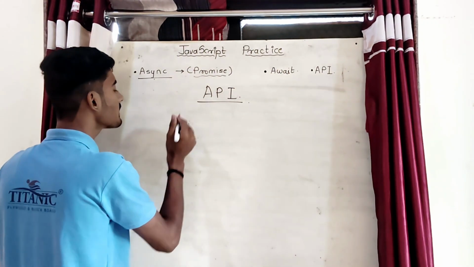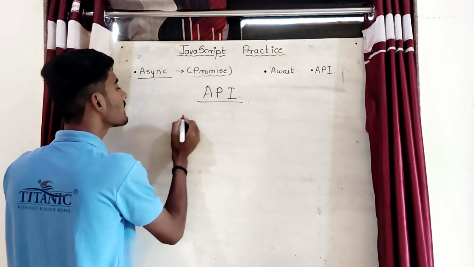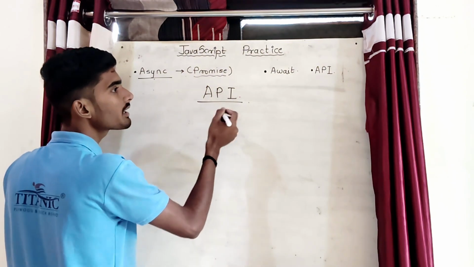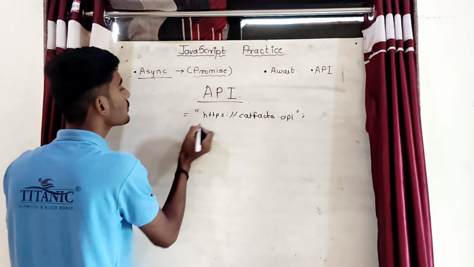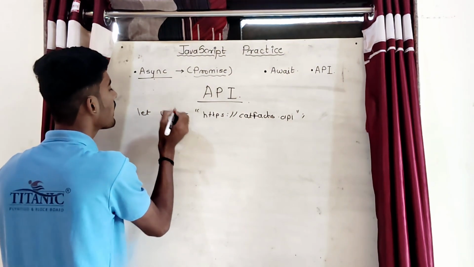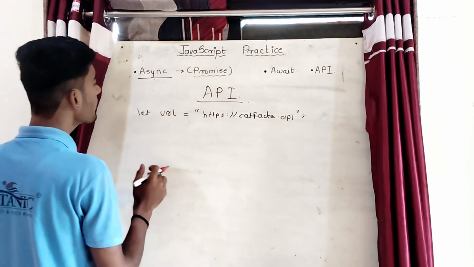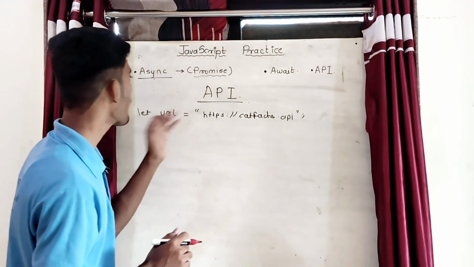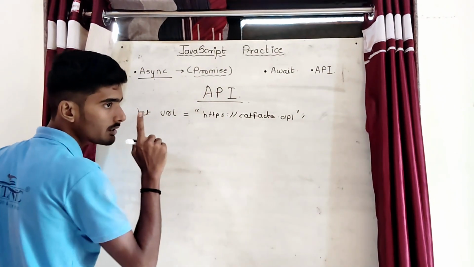So let's consider there is one API. Let's consider the API is of cat facts. Okay, if there is any API which is generating cat facts randomly, so we will take the URL of that API. Okay, we will store it into a variable, that is let URL. We have stored the API in the URL variable, and we want to make an async function which will return a cat fact. Okay, so now we are dealing with API, so that's why we are using async function.